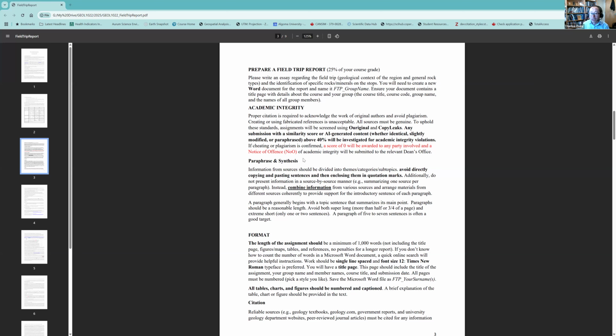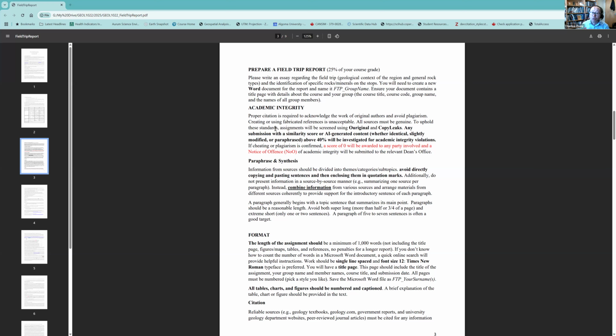And how to identify rocks, we can still refer to sources like our textbook or geology.com or any other sources, right? We have to cite the source information, right? And also, I'm not against you using generative AI.